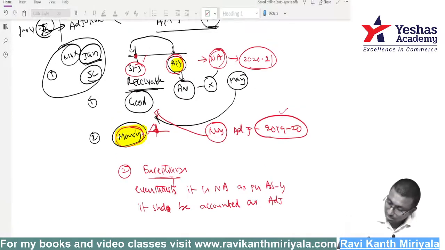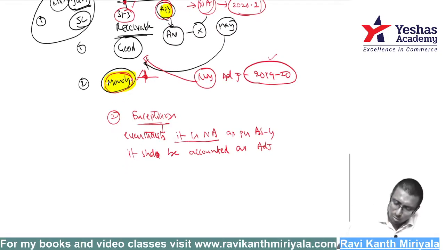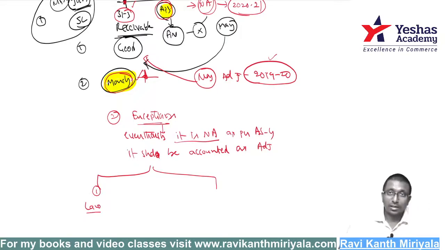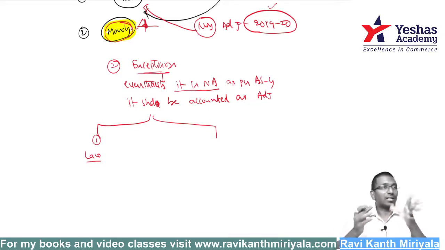Are you getting my point? Strictly speaking it is a non-adjusting event, but still I am supposed to account it for. Sir, under what circumstances? I told you two circumstances. One, when it is required by the law. I told you accounting standard cannot override the law. Whatever the law says, accounting standard will not question. Law said do like this, do it, that's it. So if law says specifically account like this, we have to account. That is situation number 1.